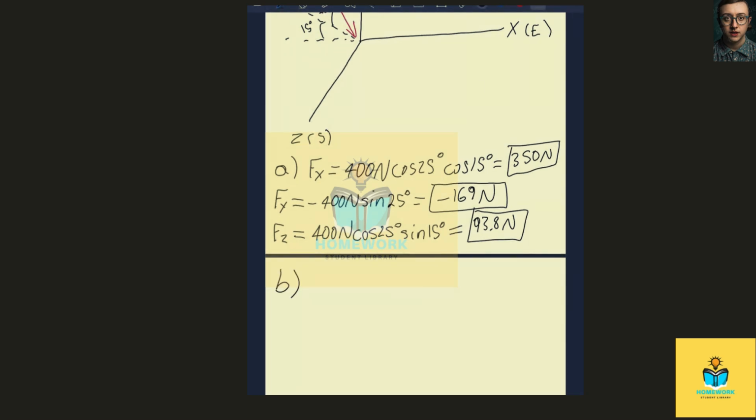Now part B asks for the x, y, and z angles for this resultant force. We can use the formula where the cosine of the angle is equal to its component of the force, which in this case is the x direction, divided by the resultant force.